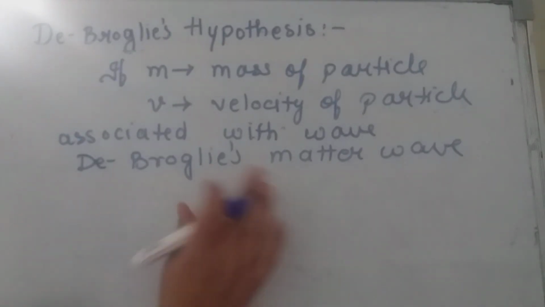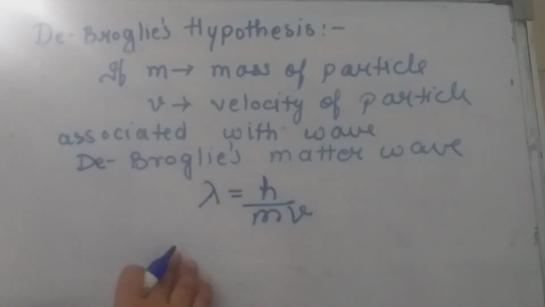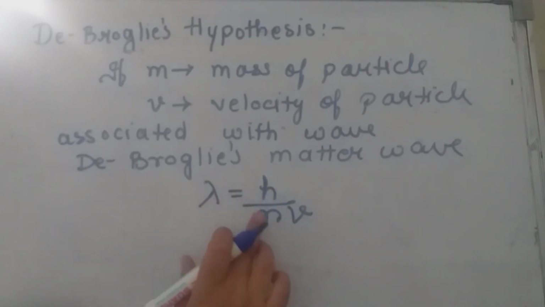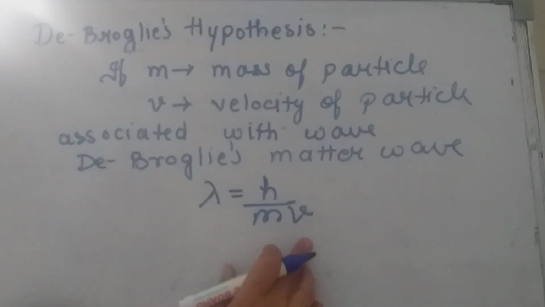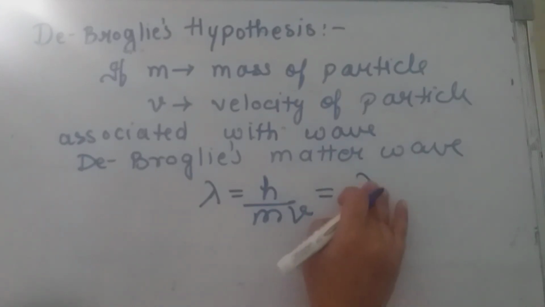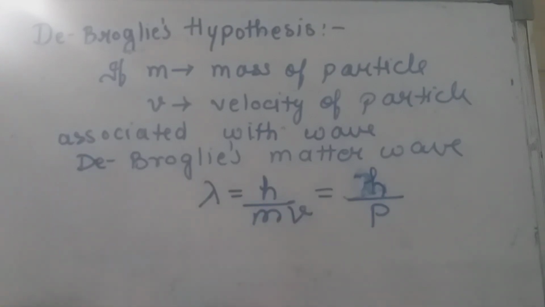Then the wavelength of the matter wave is given by lambda is equal to h upon mv, where lambda is the wavelength of the matter wave, h is Planck's constant, m is the mass of the particle, and v is the velocity of the particle. As we know, mass into velocity is momentum. This equation can also be written as lambda is equal to h upon p, where p is the momentum of the particle. Now let us see how this equation has arrived.